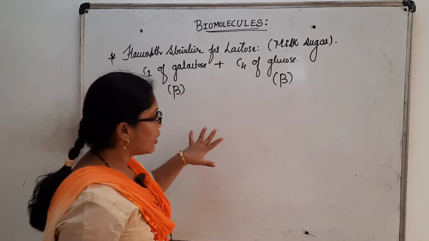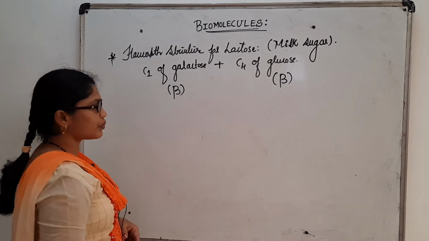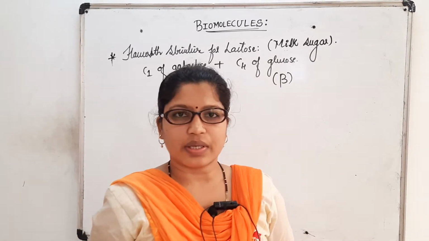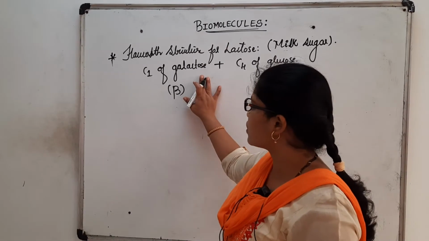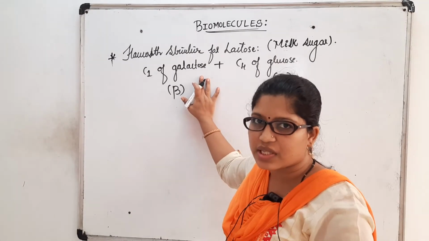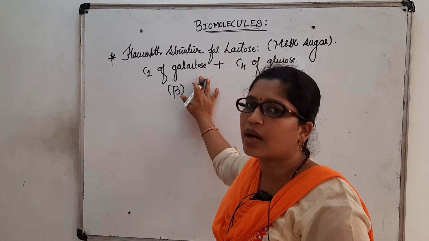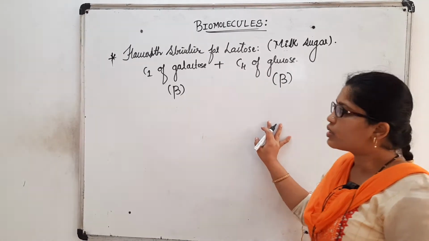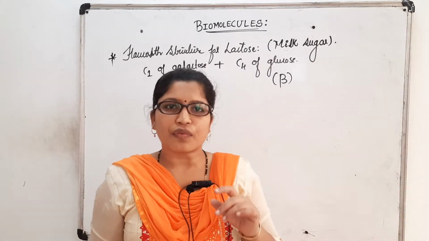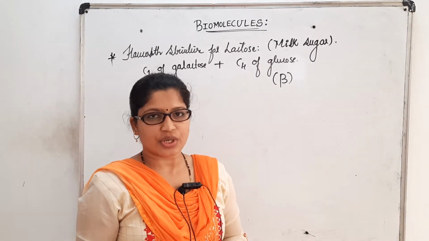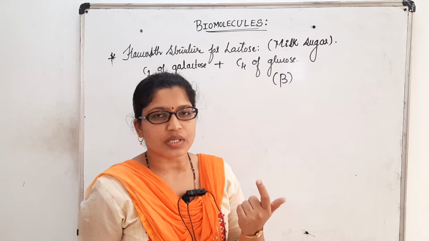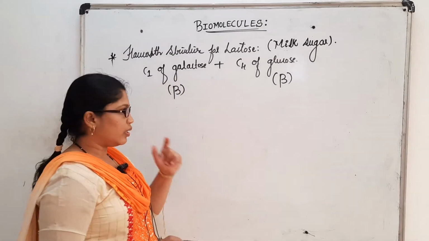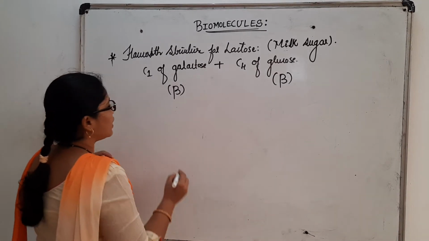I will make it clear by writing the structure here. One more important thing I would like to make clear: the structure of the galactose unit, if you consider it, is the same as the structure of glucose. But the C4 configuration of glucose is changed, that is, an interchanging of the groups happens to form the structure of galactose. I will make it clearer by writing the structure.